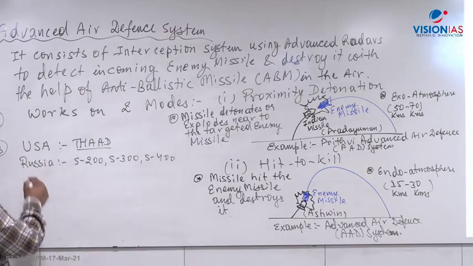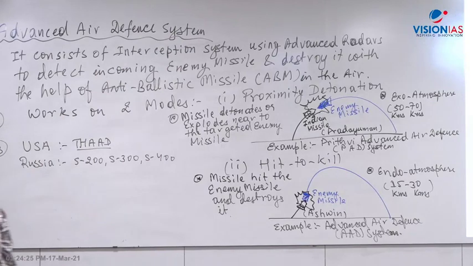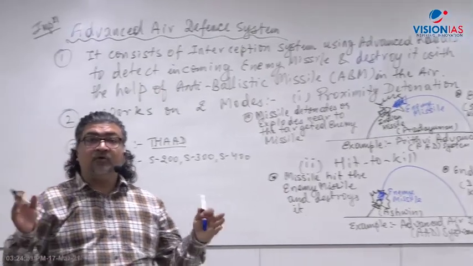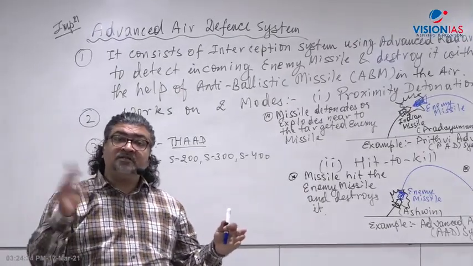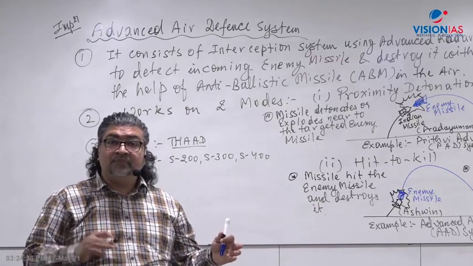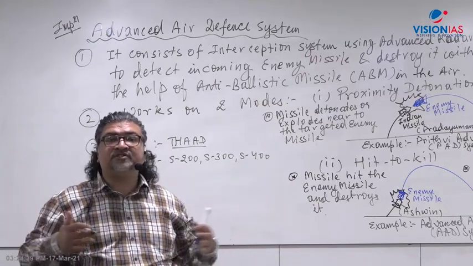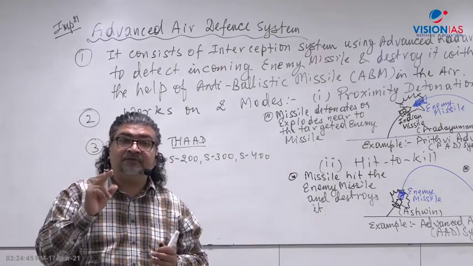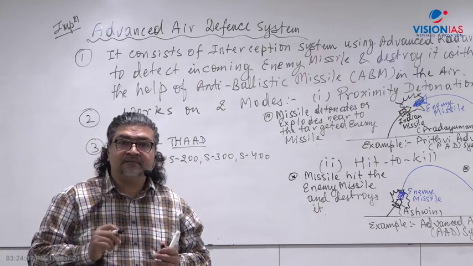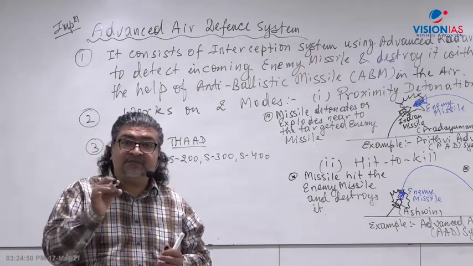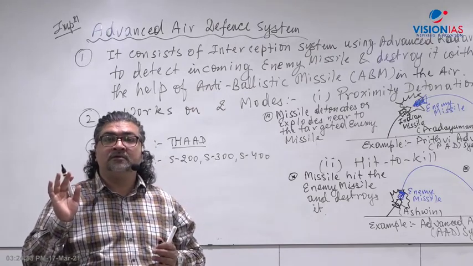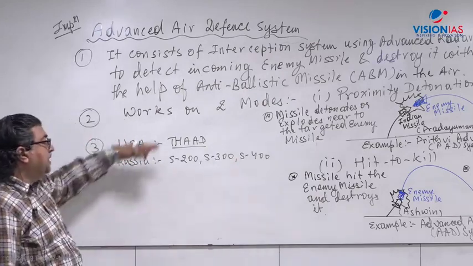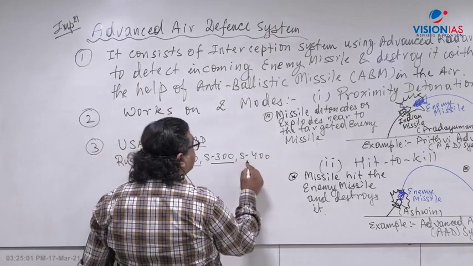Initially, the US and Russia, at that time the Soviet Union and America, during the Cold War, developed this kind of defense shield by placing such missiles. If you read world history, there was the Fidel Castro Cuban crisis, where Russia wanted to place such missiles on Cuba. It was a big issue at that time. So this is the US and Russia, who developed S-200, 300, 400.